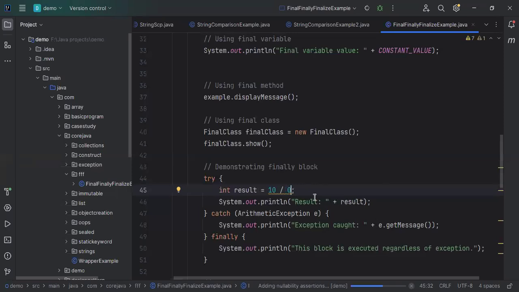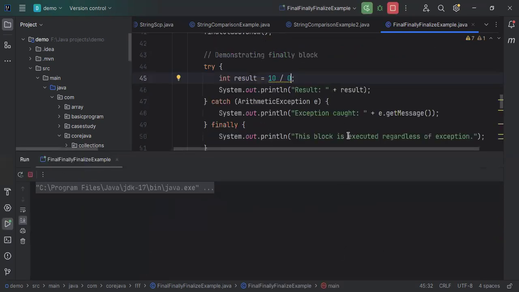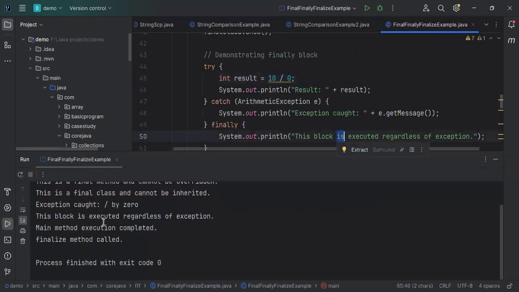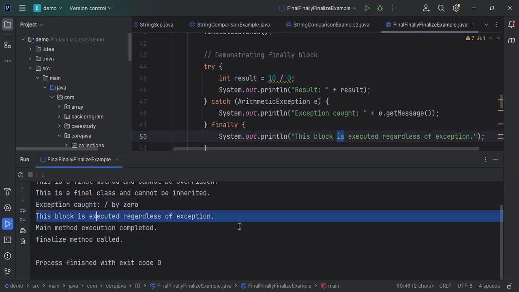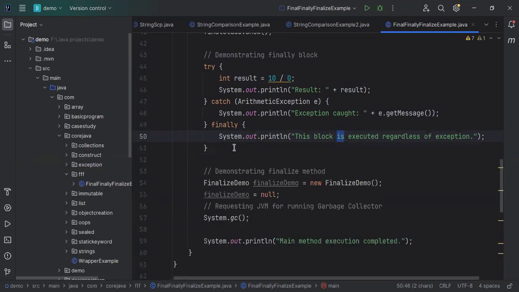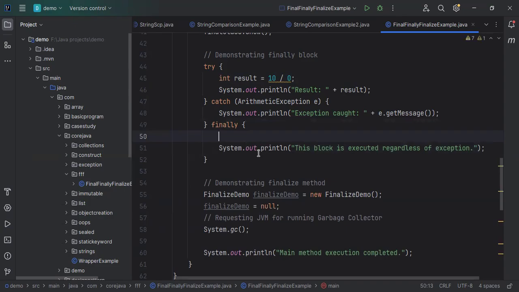It will now throw the exception, but this block will still be executed. We got the exception as well, but this block was executed. That is the use case of finally. We can close database-related resources or any cleanup code in the finally block.